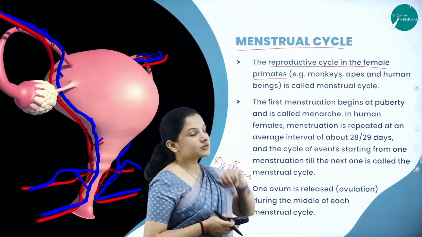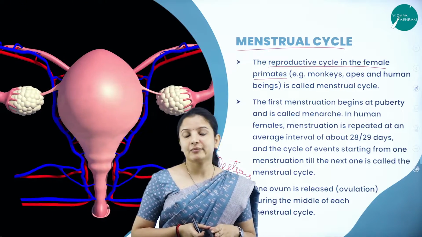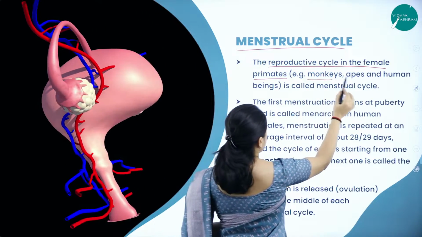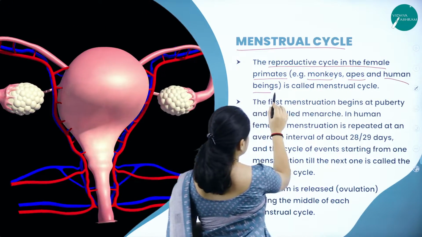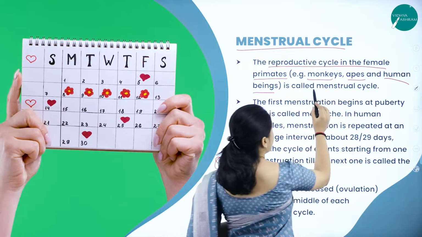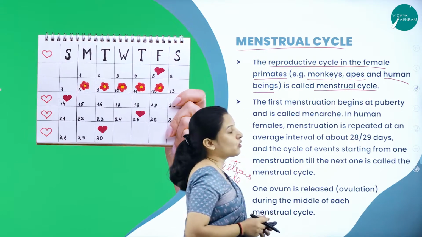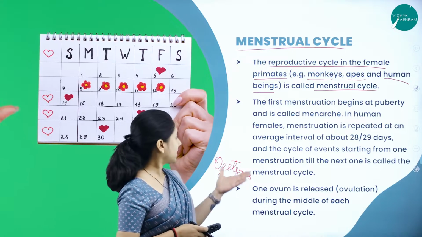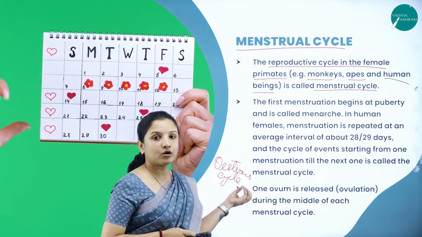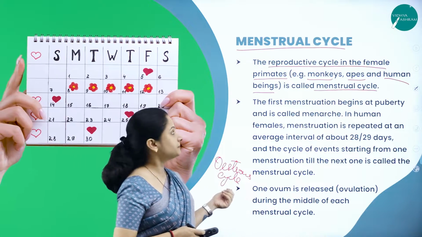So it is only seen in primates, for example monkeys, apes and human beings. This reproductive cycle is called the menstrual cycle, which is seen only in primates, whereas the estrous cycle is seen in non-primates, for example dogs, cows, sheep, and so on.